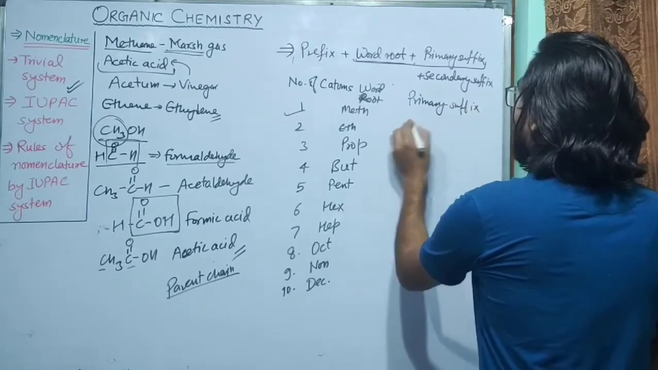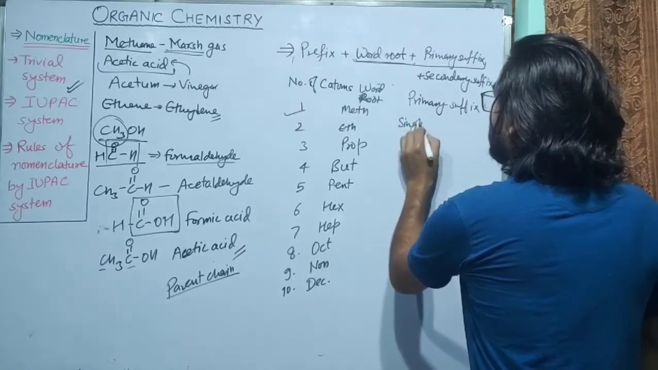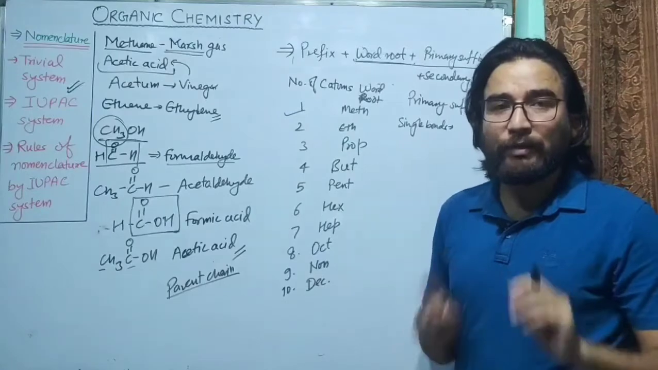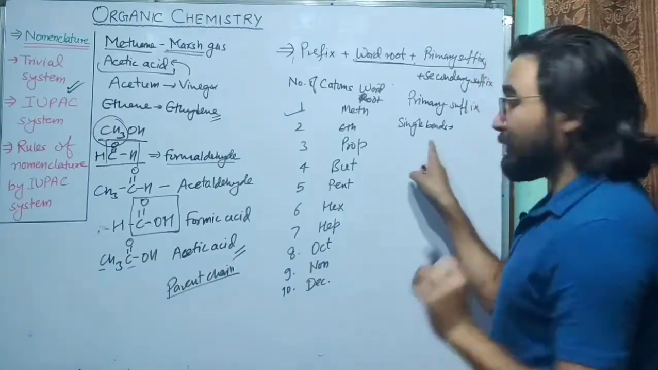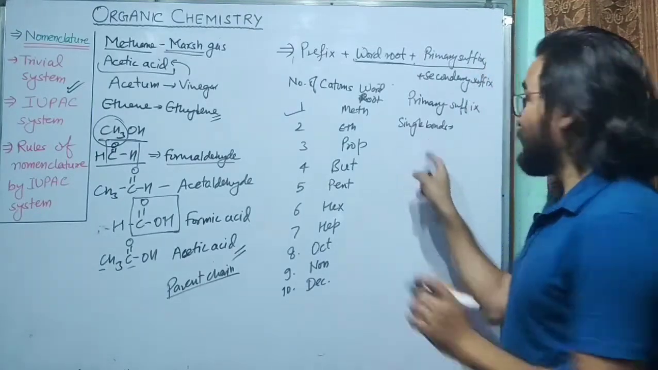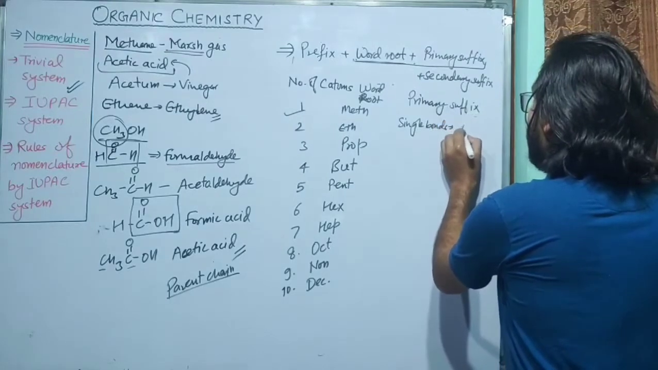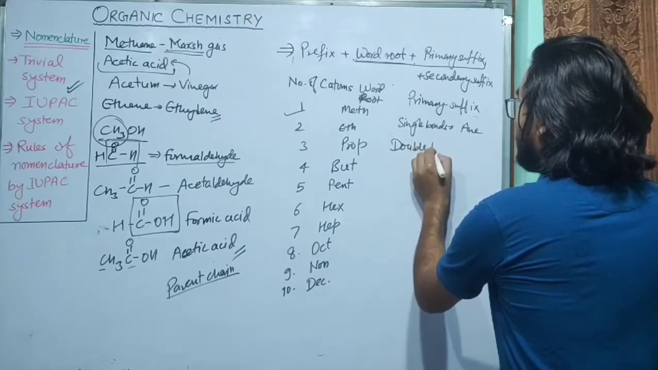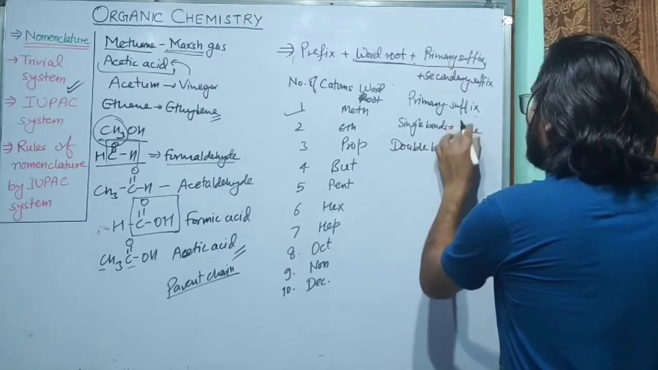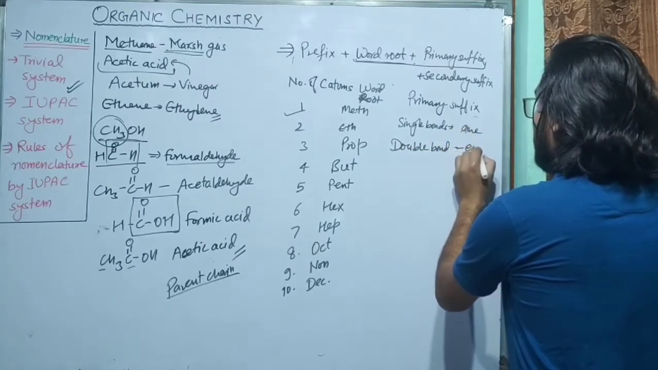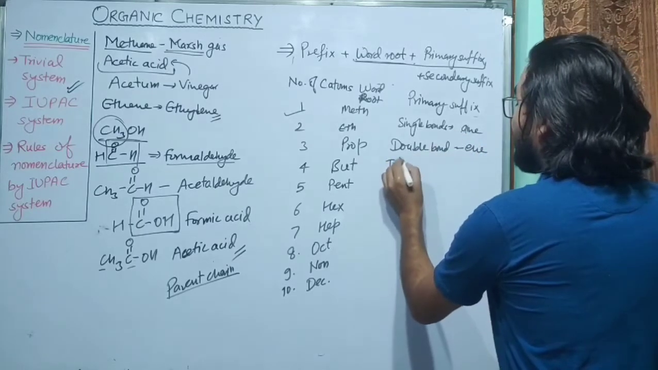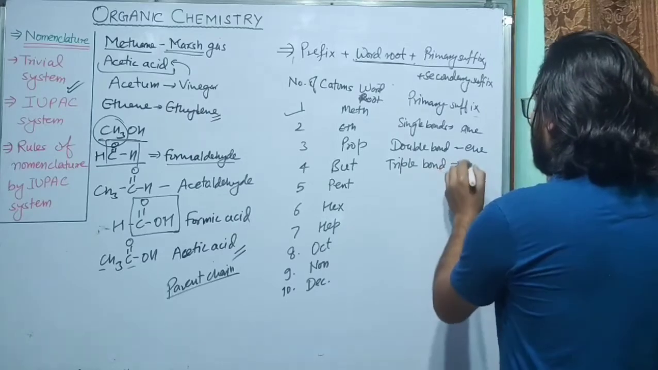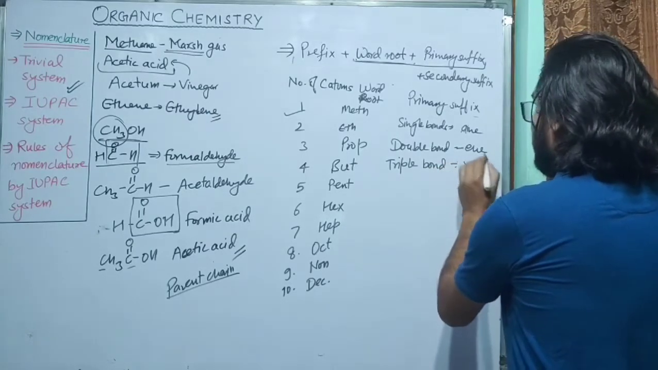How to give the primary suffix? Remember, if there are only single bonds between the carbon atoms, there is no double bond between the carbon atoms, then the word that we will use for the primary suffix is ane. If there is a double bond, we will use ene, and if there is a triple bond, we will use the word ine.